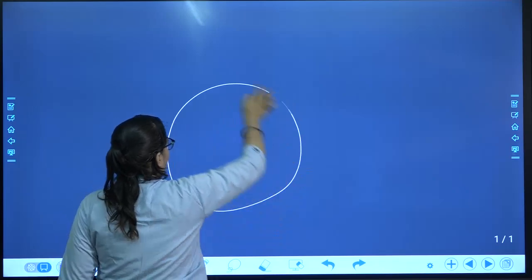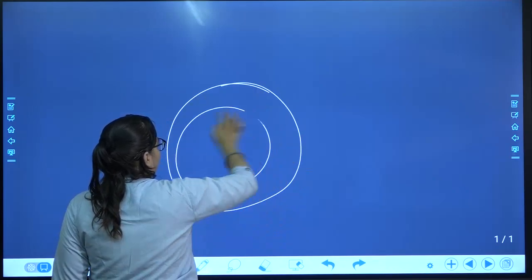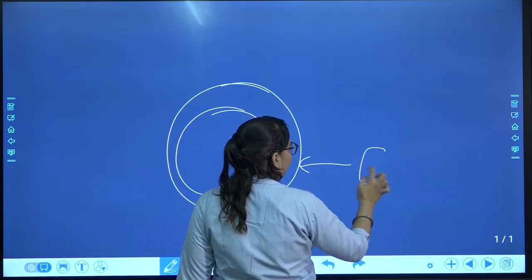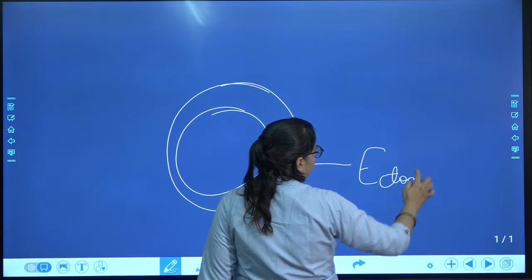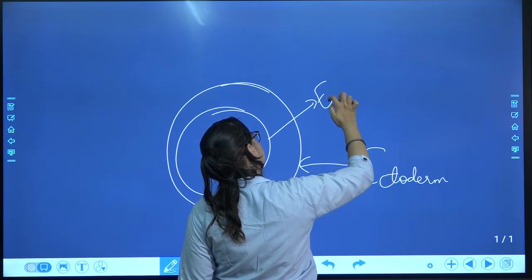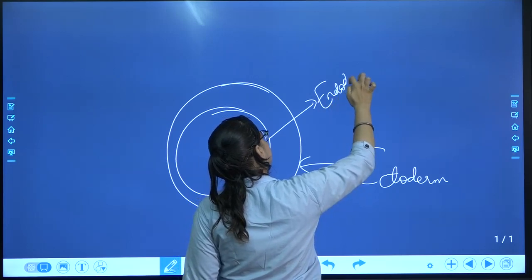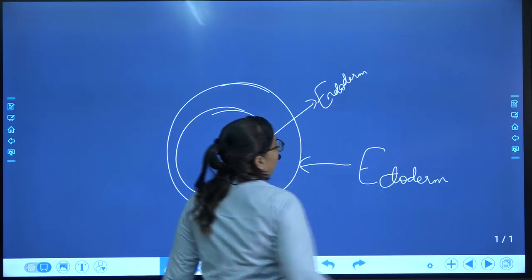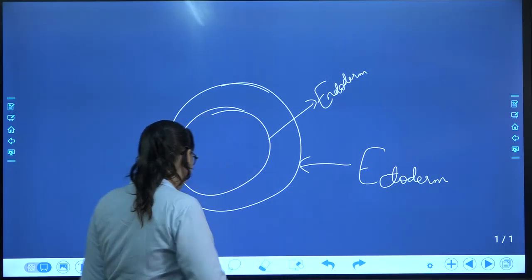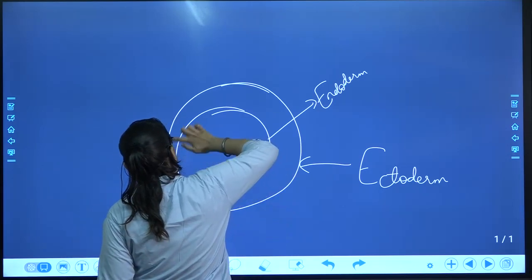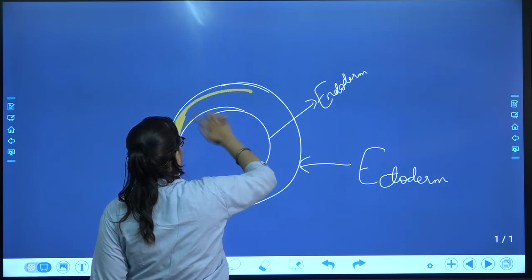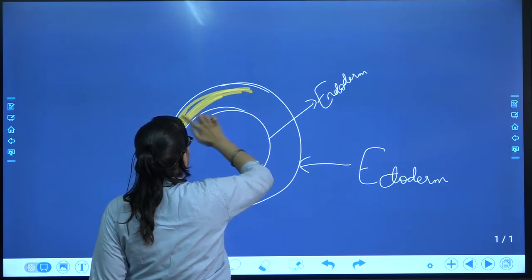Here it is, the outer layer and inner layer. The outer layer is called ectoderm. The inner layer is called endoderm. Between them, there is some fluid present, in all the space over here.